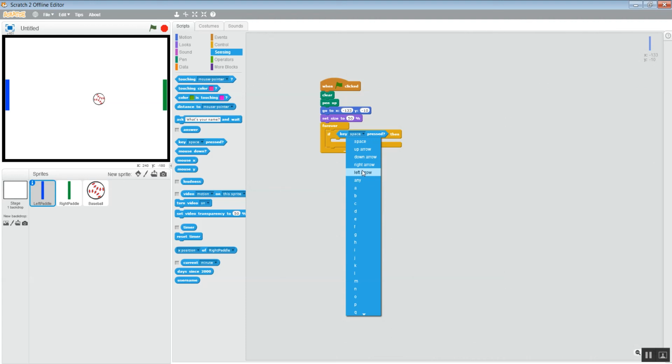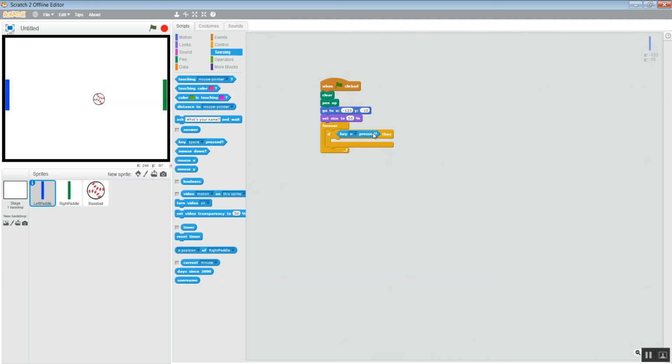Usually A, S, D, W are your directions. So I use W and S to do directions for the left paddle, and then I'll use the arrow buttons to do directions on the right paddle. So I want it to check for W, which is up. It should always move up whenever I press W.